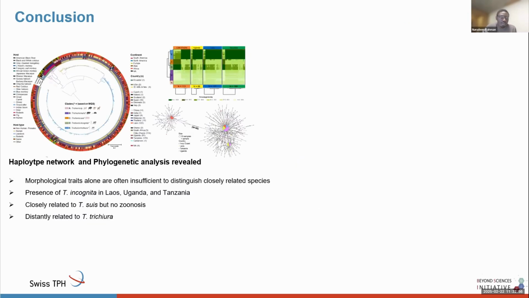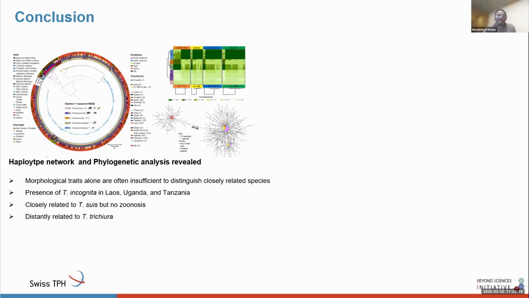In conclusion, we found that haplotype network and phylogenetic analysis revealed that morphological traits alone are insufficient to distinguish the closely related species Trichuris trichiura and Trichuris incognita. We also found that Trichuris incognita is present in other countries apart from Cote d'Ivoire, which are Laos, Uganda, and Tanzania, albeit in lower quantity.